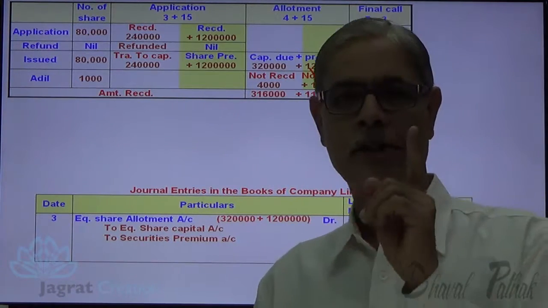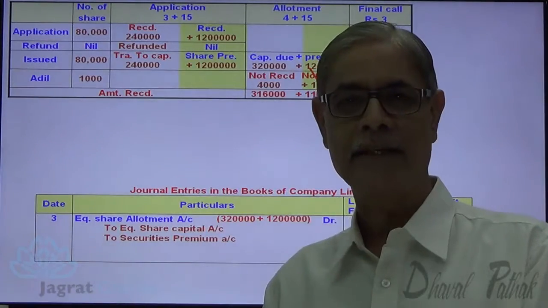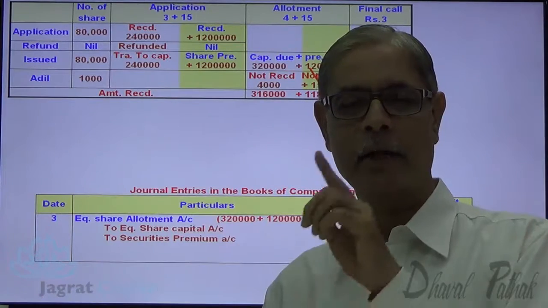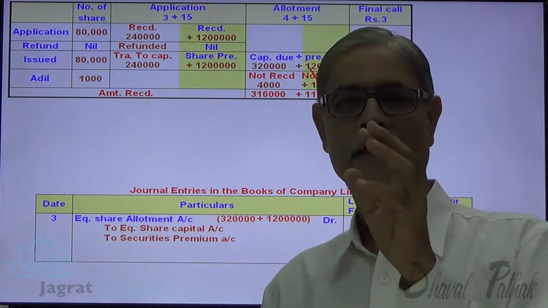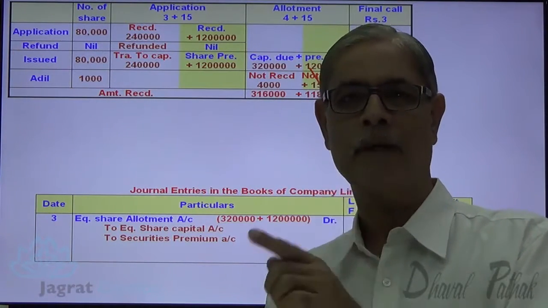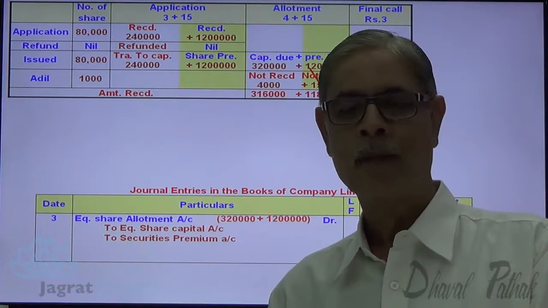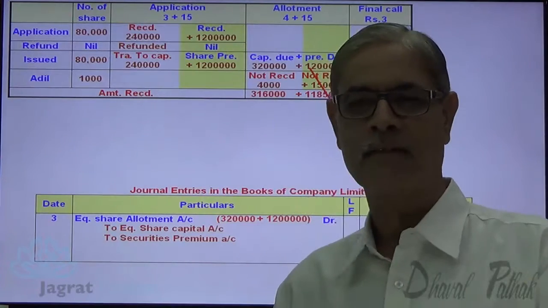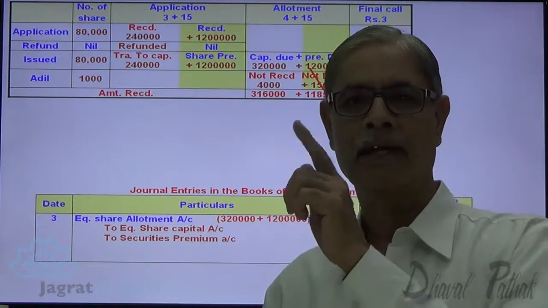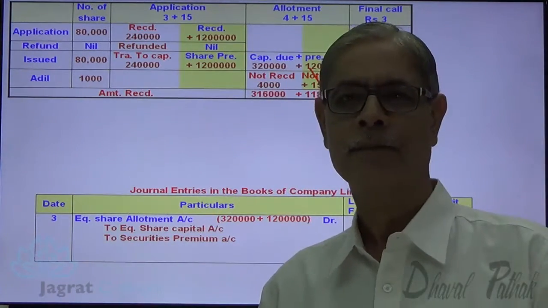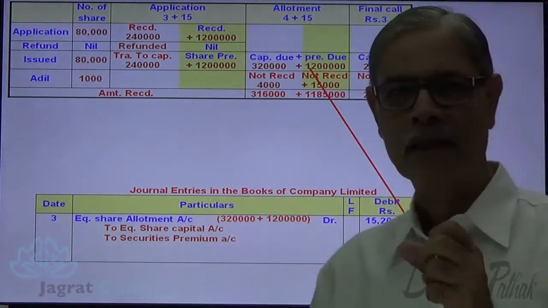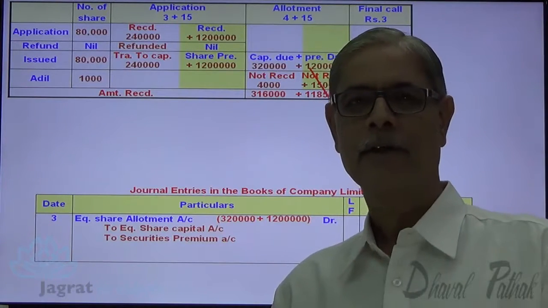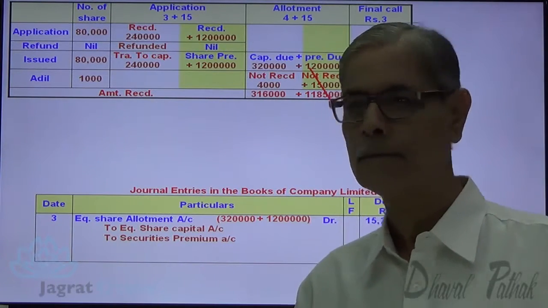Notice that security premium account has been credited on due basis, and when it has been credited on due basis, at the time of forfeiture, if this premium is not received, and on forfeiture this due basis security premium is not recoverable, security premium account gets debited in forfeiture entry. This I deliberately repeat often and again to see that you are quite clear with the concepts.